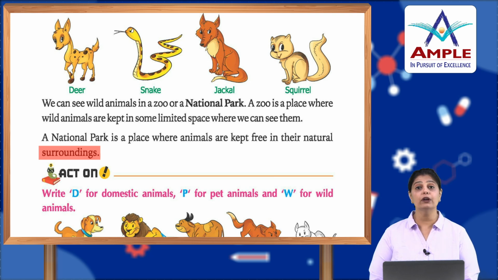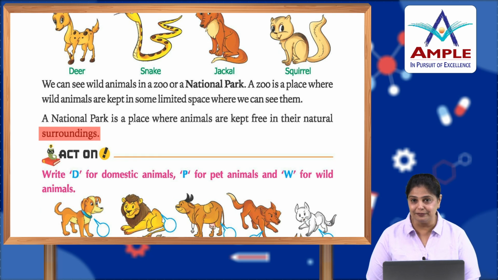So, sometimes we go on a jungle safari, where these animals are roaming free in their area. But in that area, it is their area. So, we have to be quiet. We cannot tease them, otherwise they will attack us.